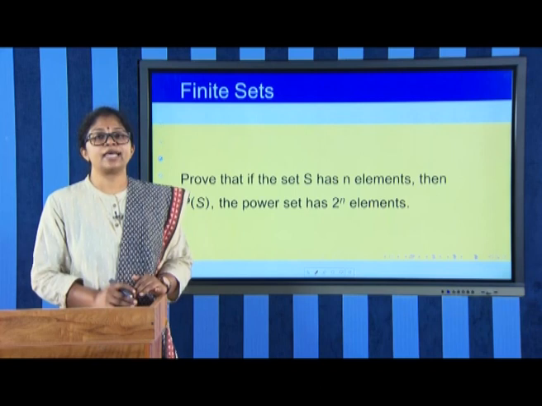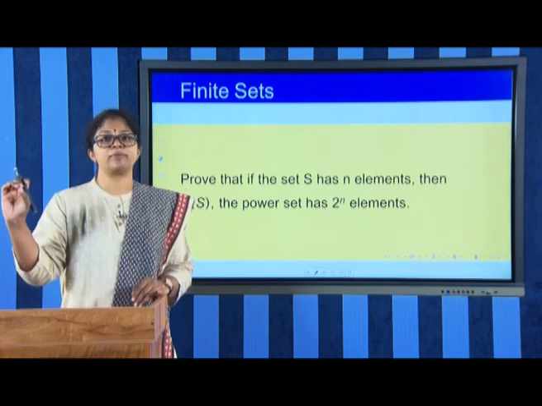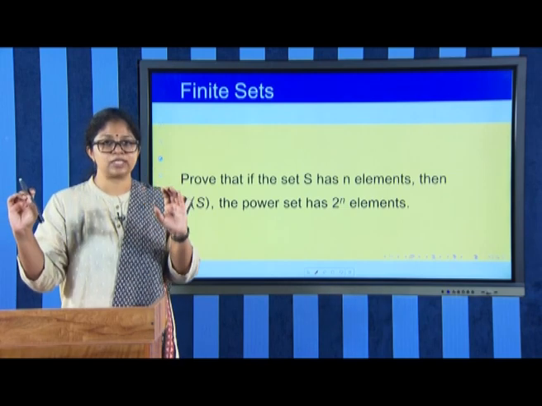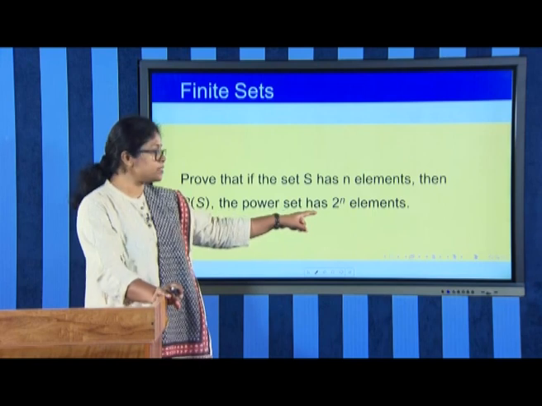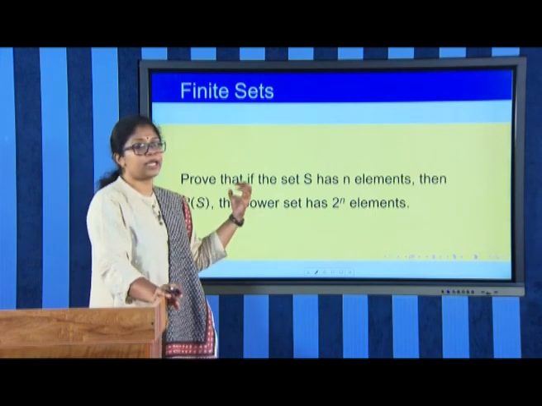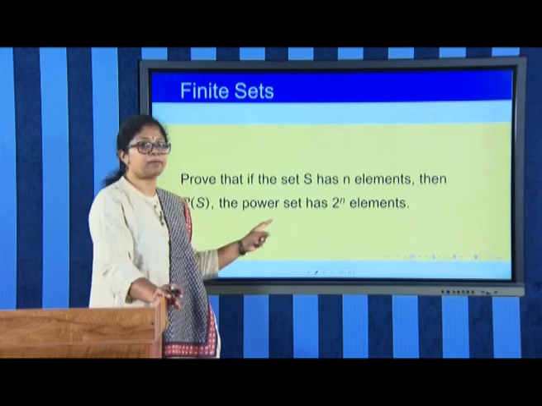Consider a set S with k plus 1 elements, remove one element from that set, we will get a set with k elements for which the power set has 2 power k elements, and take the combination of that particular element which was left out with all these remaining subsets.